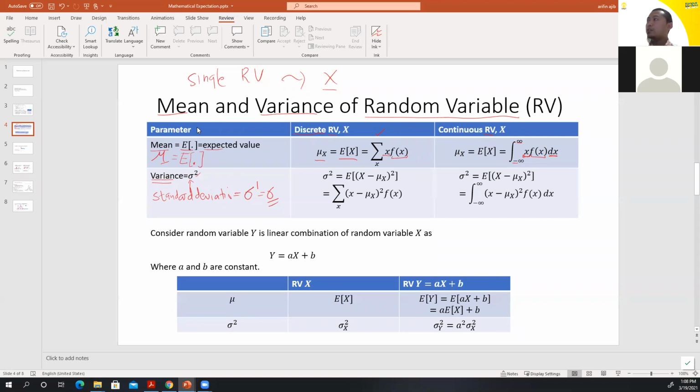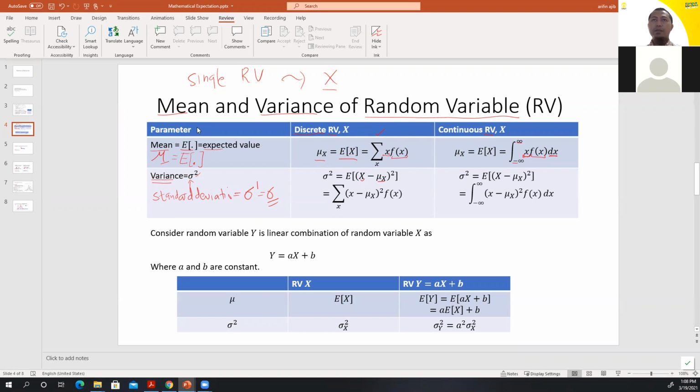Actually, it has almost the same meaning. For the variance, mathematically it is the expected value of the differences between each component in x minus its mean, power by 2.